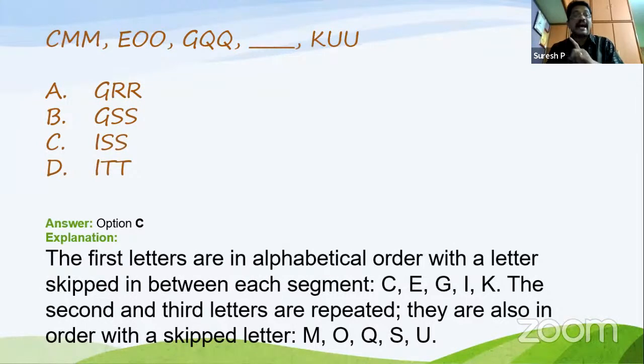What letter will come? I should come. Next J skipped, K comes. So it is in order. Am I correct? So I should come as the first letter, and the remaining letters are SS. So ISS is the correct option. So in this manner, you can identify the answer. Clear? Okay.